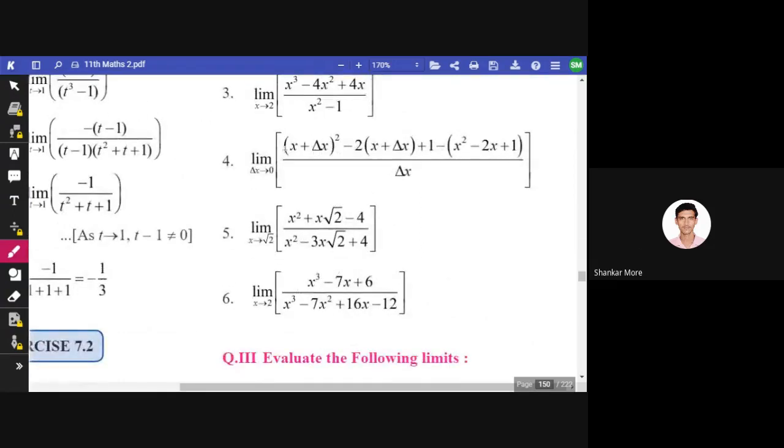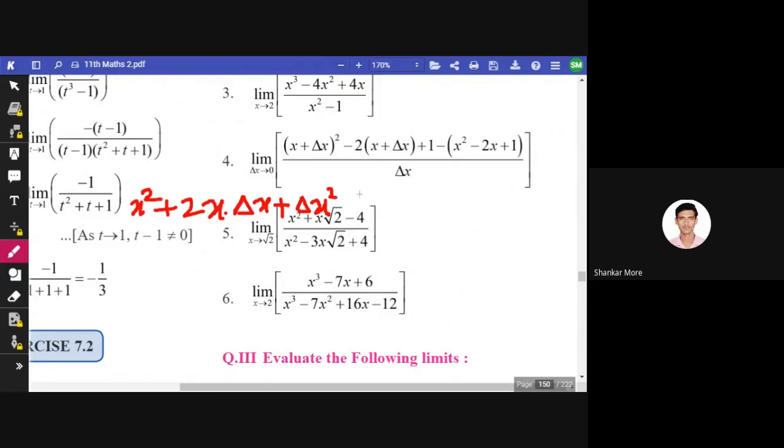So let us see. Expand this, (a plus b) whole square is a square plus 2ab plus b square.